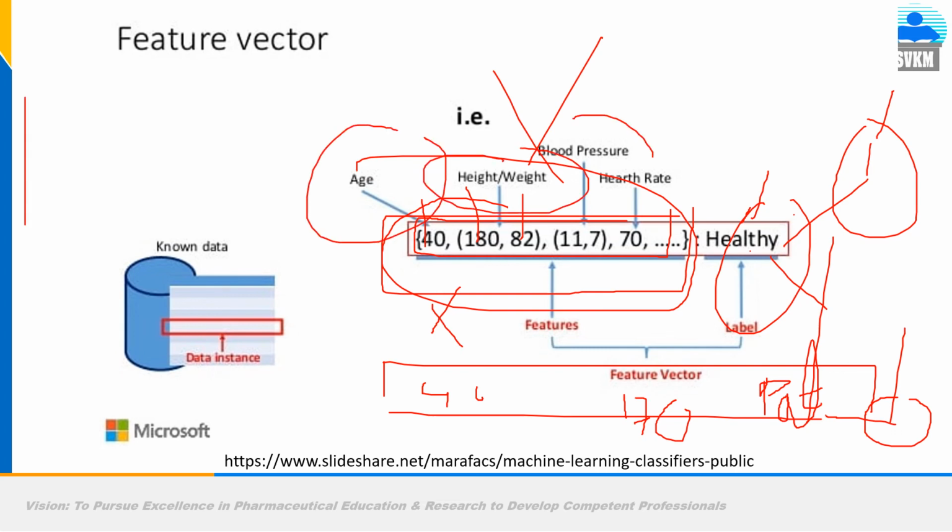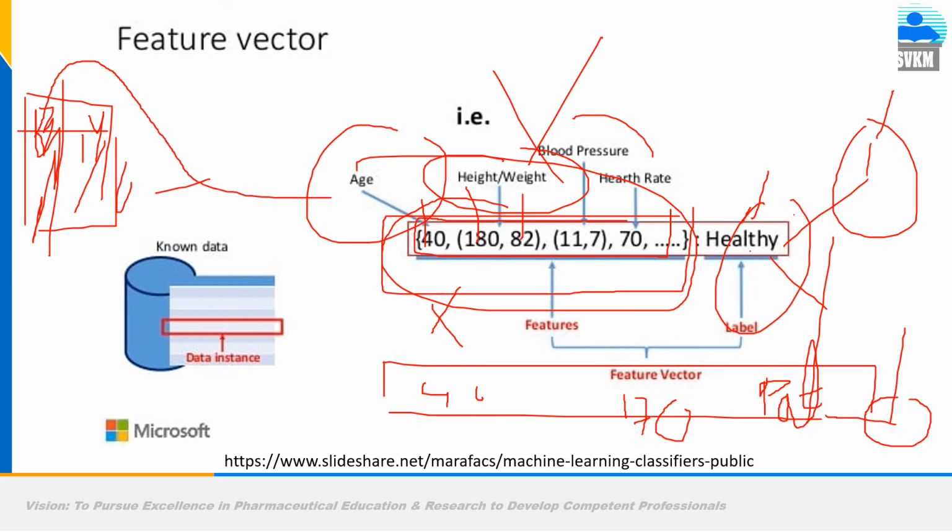So you might have 2 columns like this in your Excel sheet. So these are the X values, and this is the Y. Y will always be 1 or 0. 1 for healthy, 0 for non-healthy. So from the Excel sheet, you have extracted the feature. You have converted the feature into a machine readable pattern, because the machine does not read an Excel sheet. The machine only reads mathematical numbers in a feature vector.